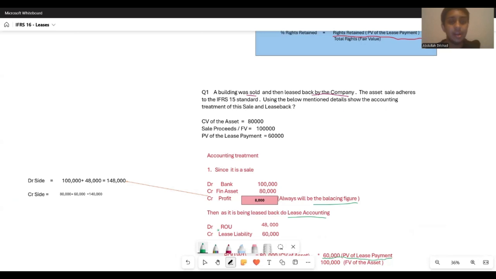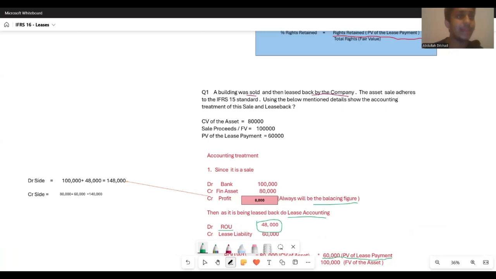So debit right of use of asset. Obviously, you all know why it's a right of use of asset, because we are the lessee. What does the lessee do? He uses the asset by paying a certain amount of consideration or a certain amount of lease payment or rental payment to the third party, right? Now, how did I arrive at this 48,000? I will tell you all now itself, right?